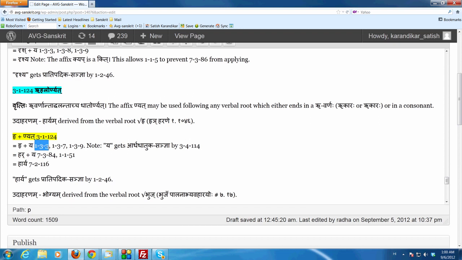Halantyam, the takara is an it. This takara is for Vedic intonation. It doesn't affect our derivation here. That's only an implication for the Vaidika swaraha. In the swarabhedaha, it affects the intonation in the Vedas, and so that doesn't affect us here. And the nakara gets the it sanya by chutu, tasya lopaha.